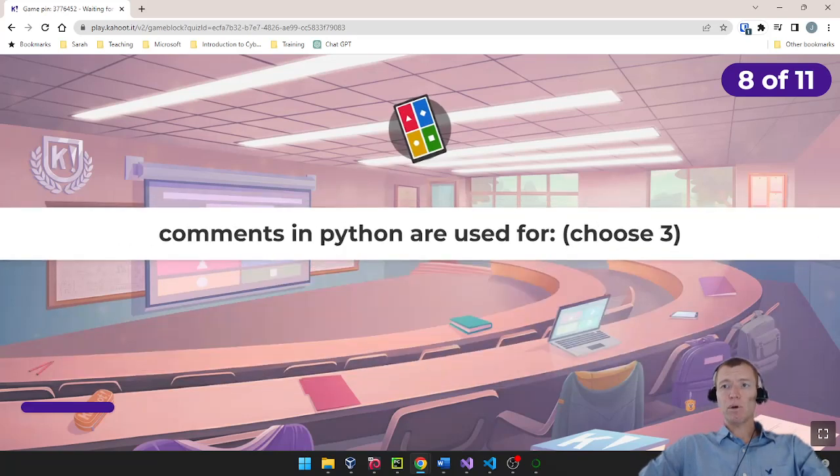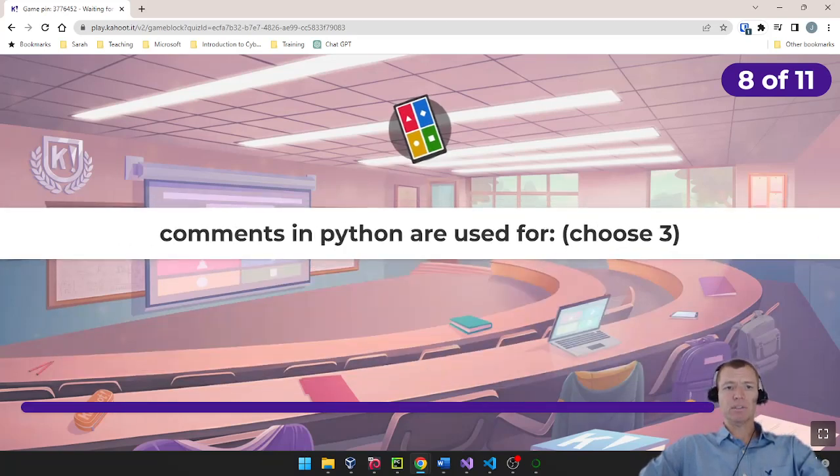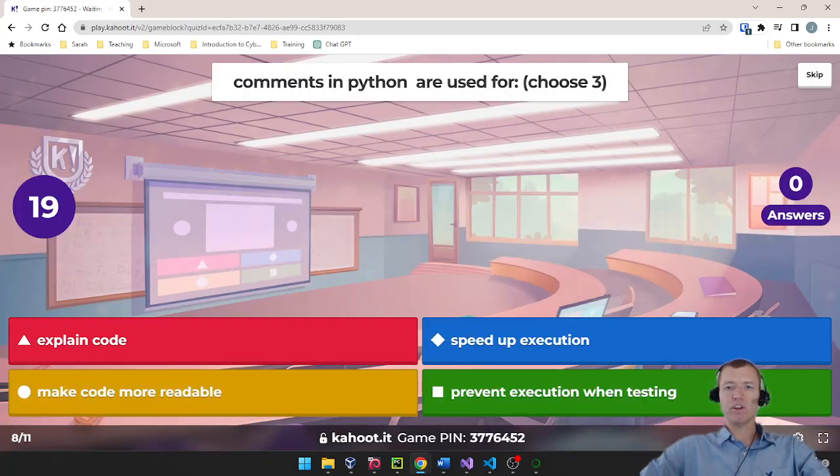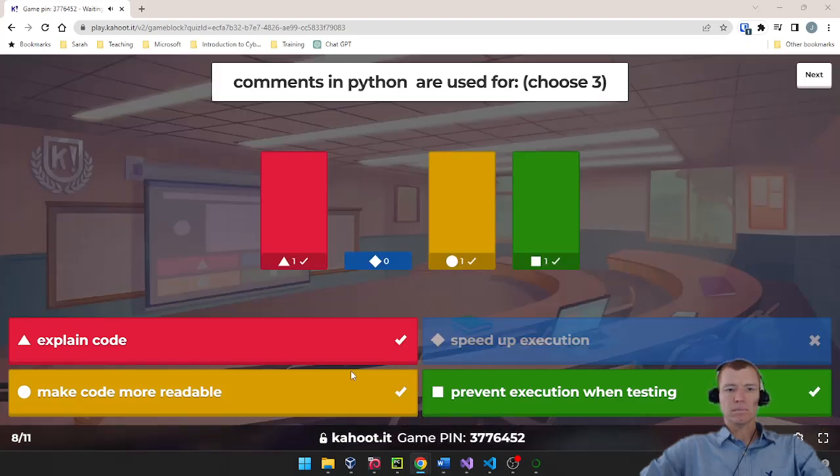Question number 8, it's a multi-select, so you're going to choose 3 options. Comments in Python are used to help explain code, to speed up the execution of the code, make code more readable, or the fourth one is prevent execution when testing. Yep, so Python comments, which start with a hash, we can use to help explain the code that we're writing.